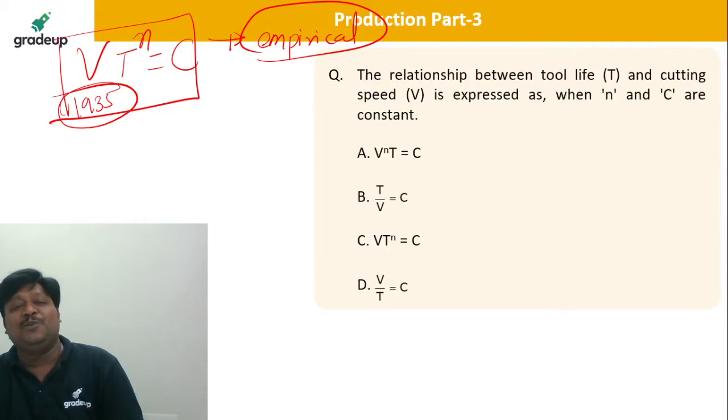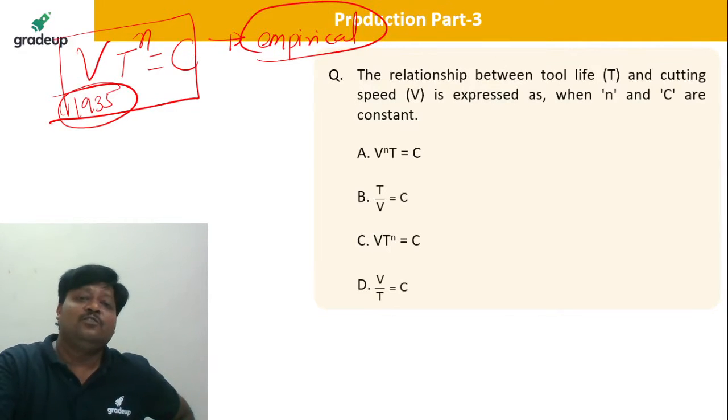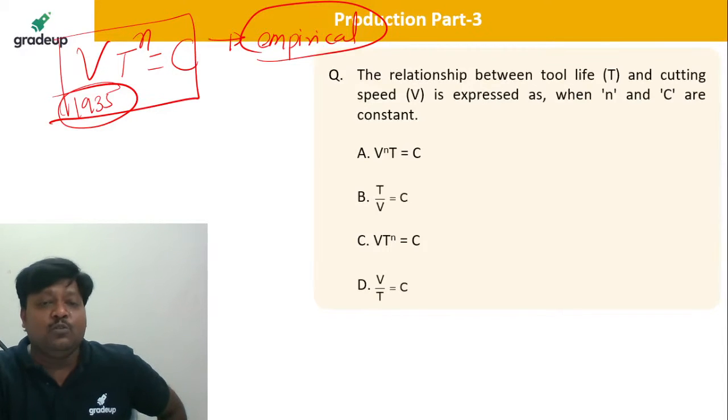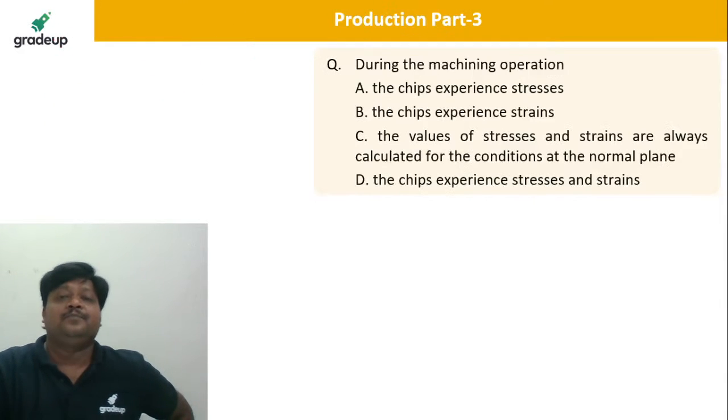Okay Shivam, no issue. So this is correct. VT to the power n is equal to constant, where V is cutting speed, T is tool life in minutes, n is Taylor's exponent, and C is the constant.